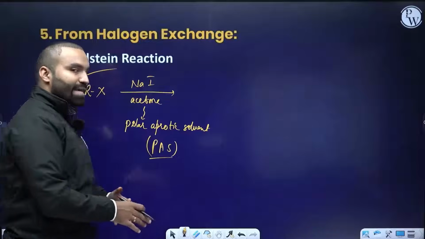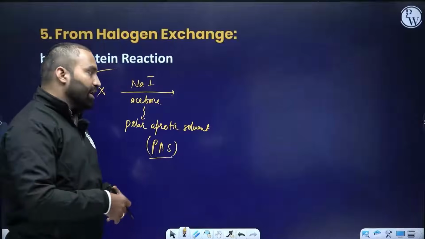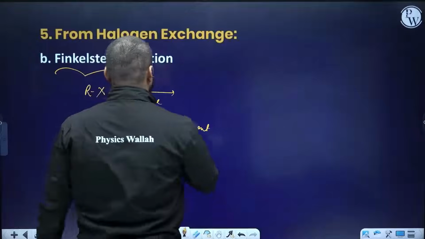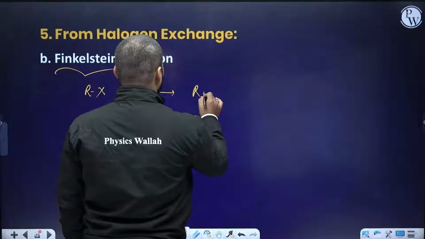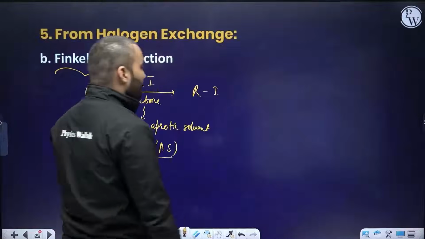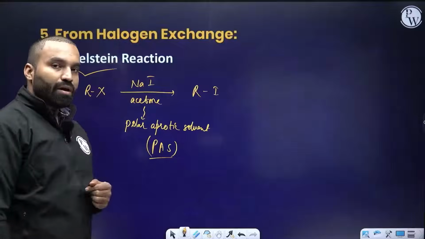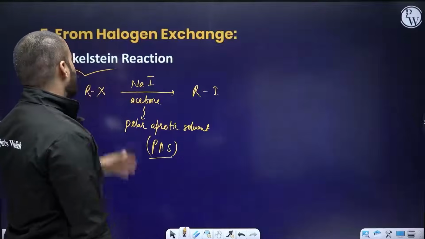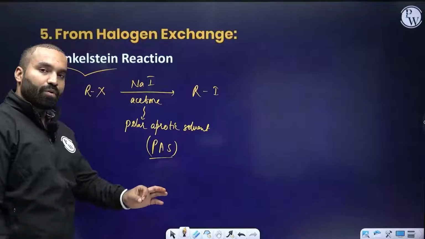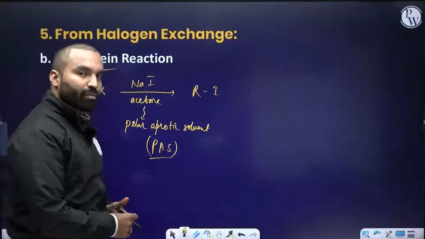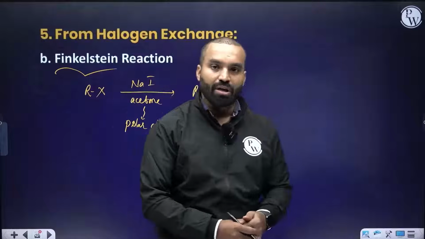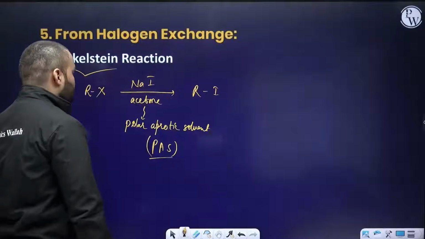This actually helps in increasing the rate of the reaction by stabilizing the intermediate form. So it will be RI. In general, if you want to form iodoalkane starting from RCl or RBr, then you can name this reaction as Finkelstein reaction. Very important from a laboratory point of view. I hope everything is clear so far.